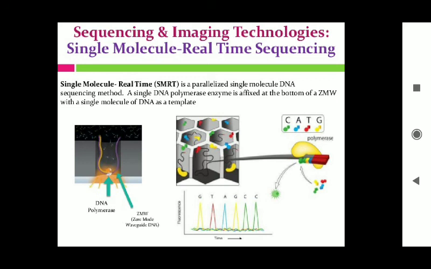This single molecule real time sequencing is a parallelized single molecule DNA sequencing method. In it, a single DNA polymerase enzyme is used at the bottom of the ZMW, zero mode waveguide, with a single molecule of DNA as a template.